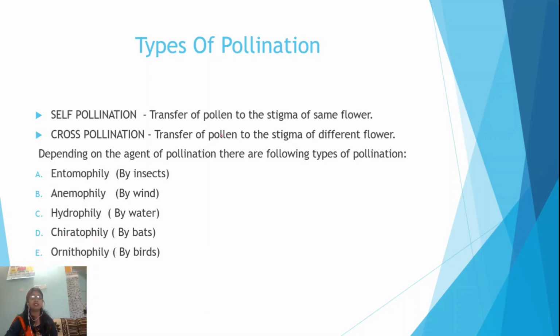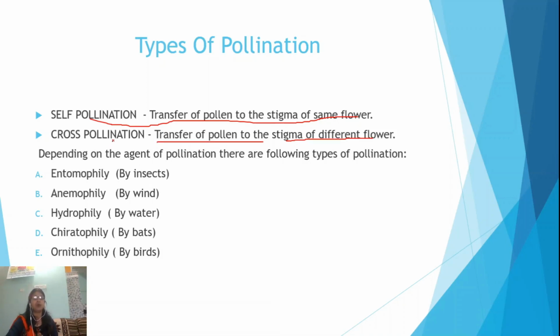If the transfer of the pollen occurs from the same flower to the stigma of the same flower, then it is known as self-pollination. And if the pollen of a different flower is deposited on the stigma of a different flower, then it is known as cross-pollination.